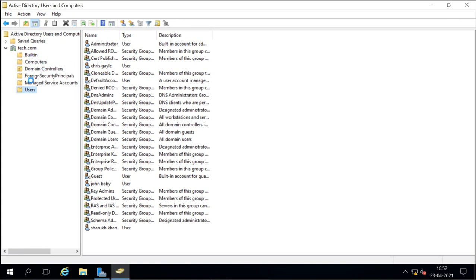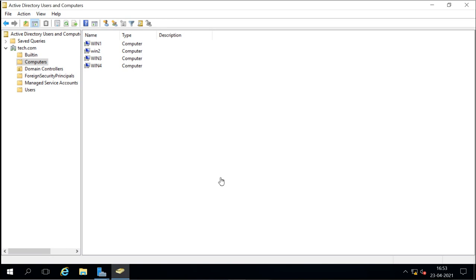So these are different containers, and these containers are under the domain, and under the containers we have different objects like users, groups and machine accounts. To enumerate this, we can enumerate from the client machine, from other machines, and we can use different tools to do the enumeration.